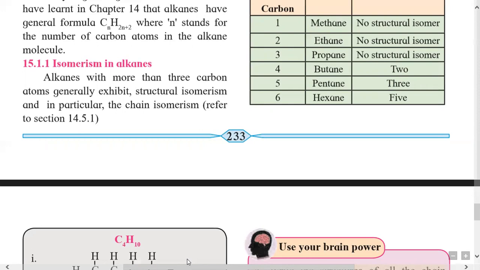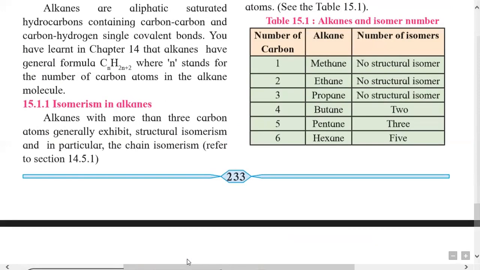So the four-carbon alkane butane contains 2 isomers, and the names of these isomers are n-butane and isobutane. Pentane has 3 isomers: n-pentane, isopentane, and neopentane. Then hexane has 5 isomers: n-hexane, isohexane, which has 3 more isomers, and neohexane, one more isomer.